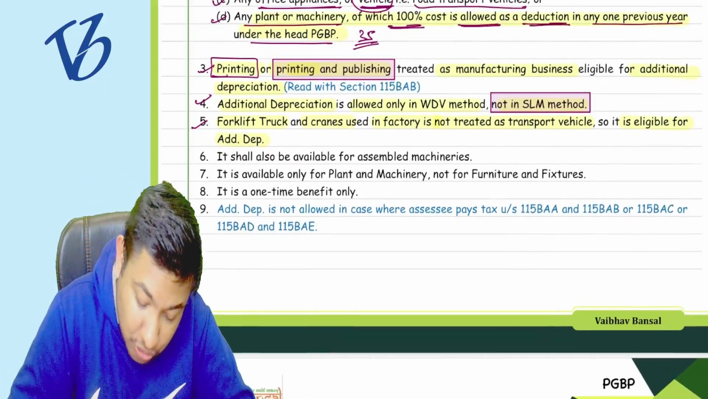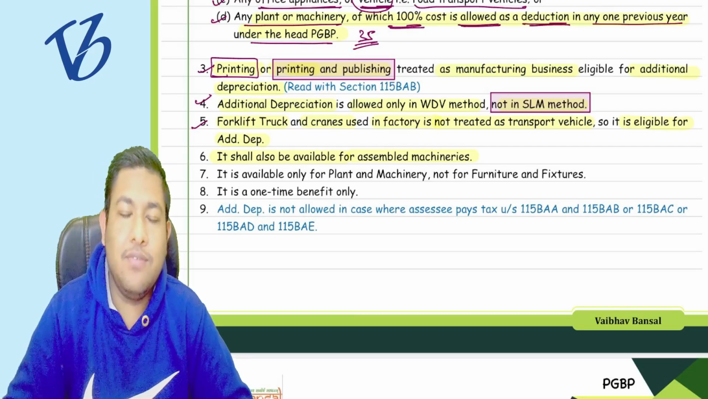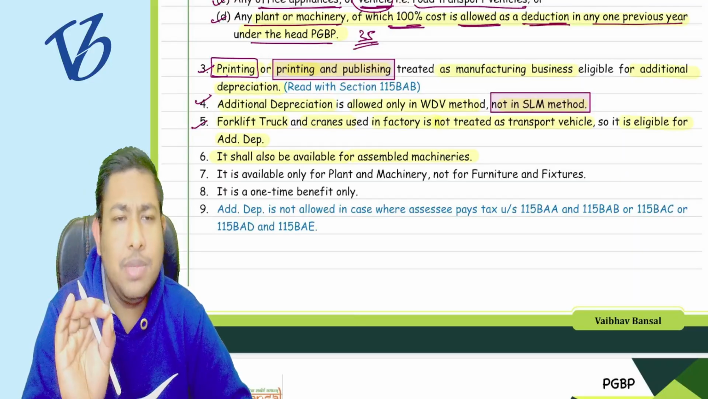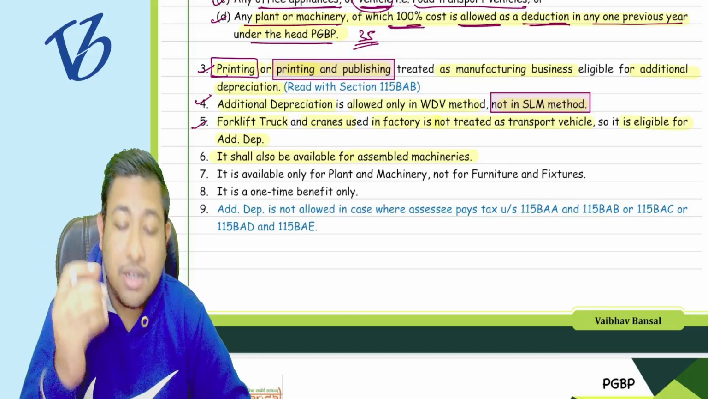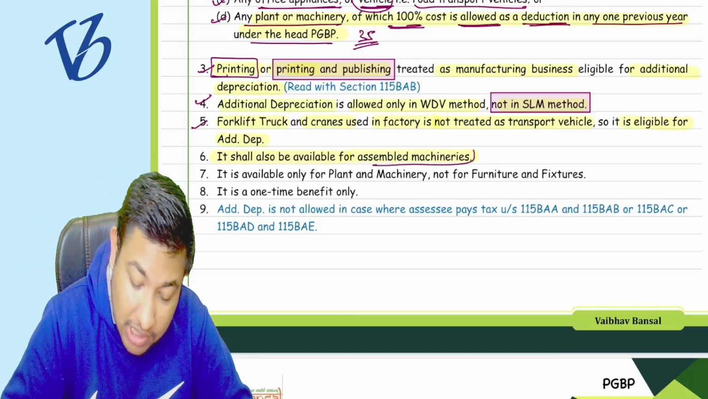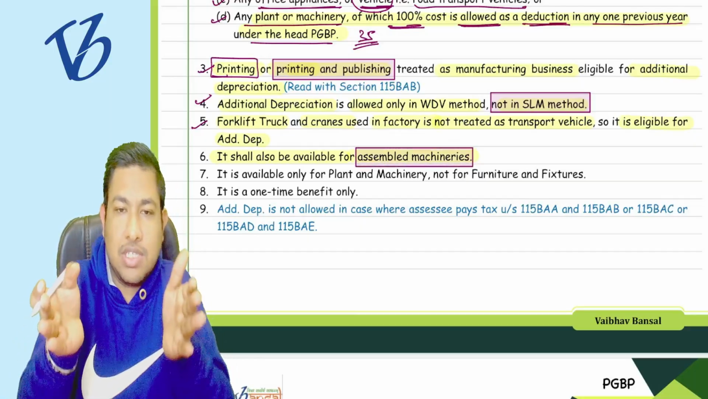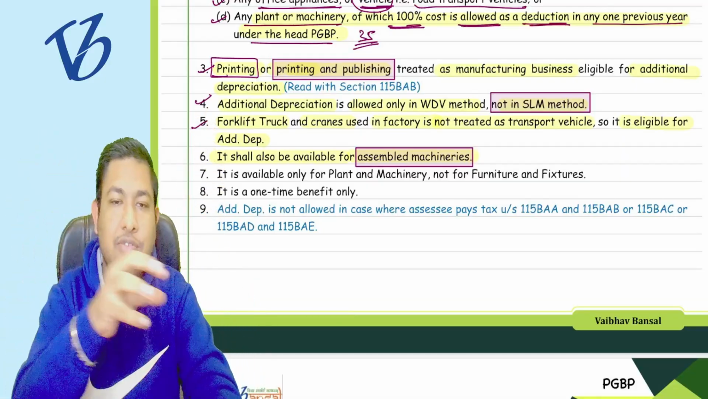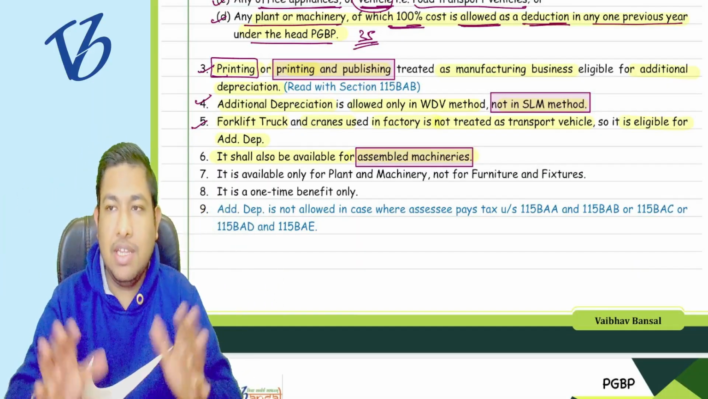Now, it should also be available for assembled machinery. See, we have said that you must buy a new plant and machinery. New means new, it should not be old machinery, that is, second hand machinery. But assembled machinery is allowed. Yes, all the parts are new. You just, instead of purchasing the machinery as a whole, purchase different parts of the machinery and assemble it,